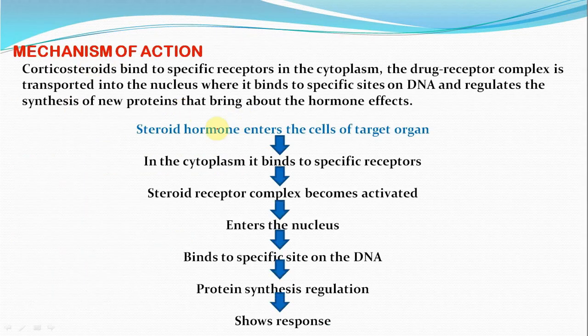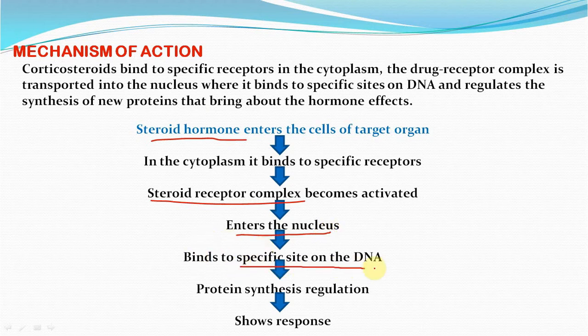Mechanism of action. Steroid hormone enters into the cell. They form a complex with the receptor within the cell, and that is called as steroid receptor complex. That complex enters into the nucleus, which binds to a specific site on the DNA, resulting in protein synthesis, and they show their response. For detailed explanation of mechanism of action along with diagram, click to the right hand corner and watch our video of pharmacodynamics, in which this is explained briefly.